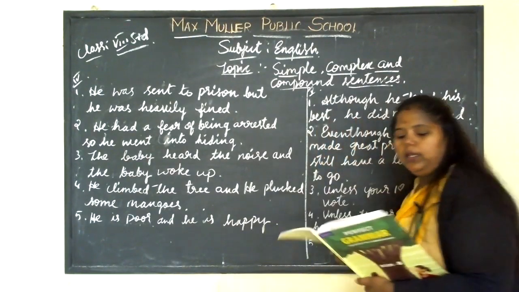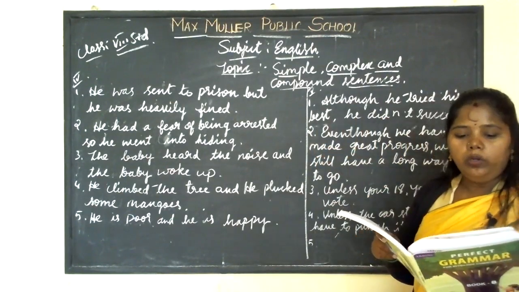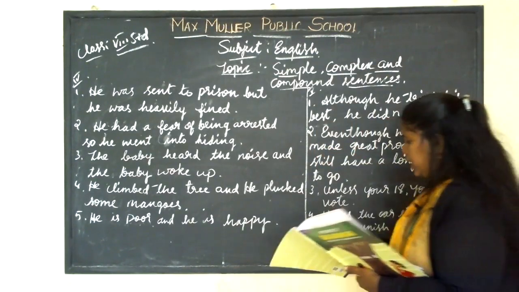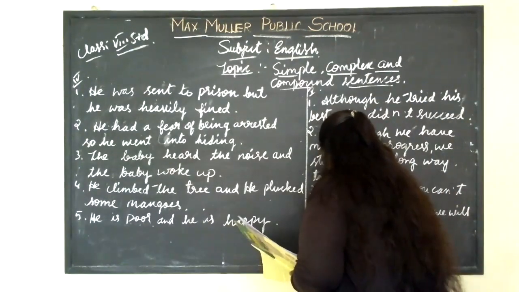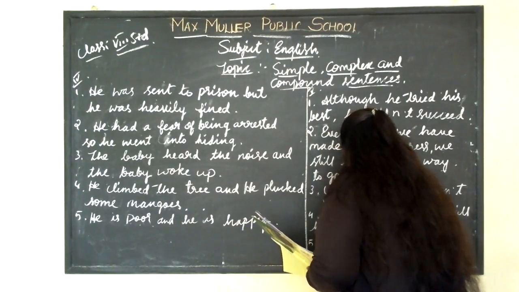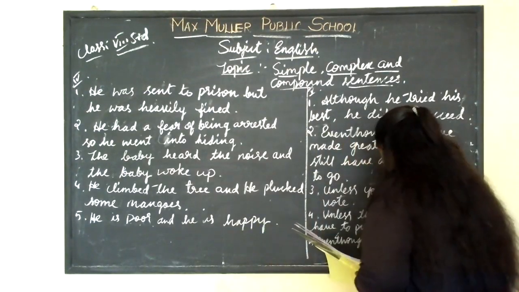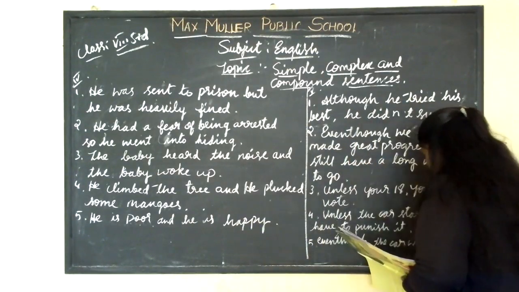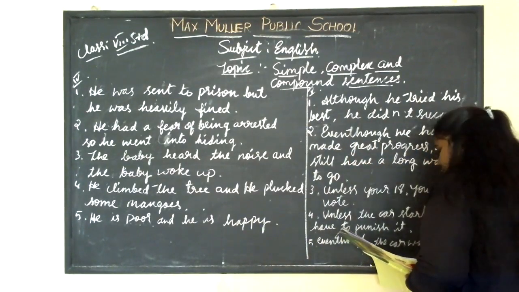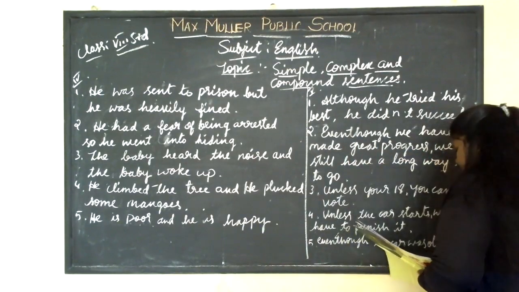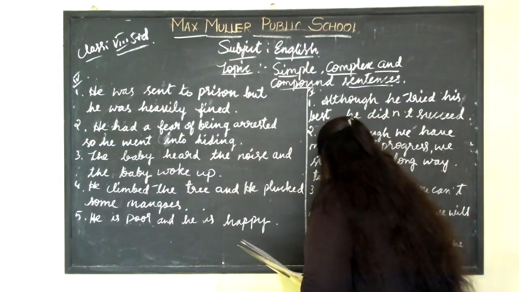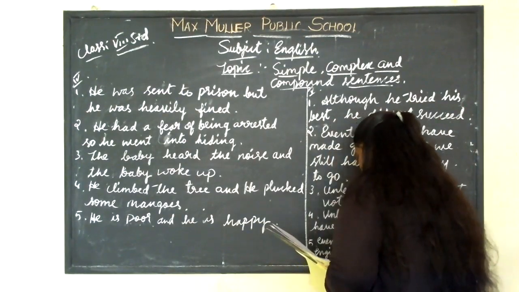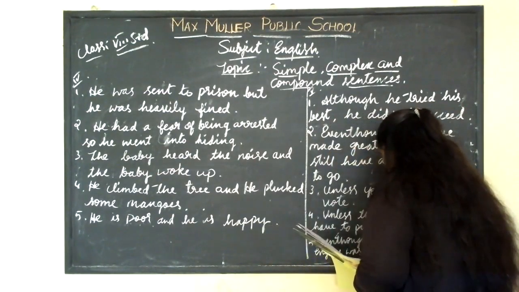So the fifth one, the car was old, but the engine was good in condition. So here, see the answer, even though the car was old, the engine was in good condition.